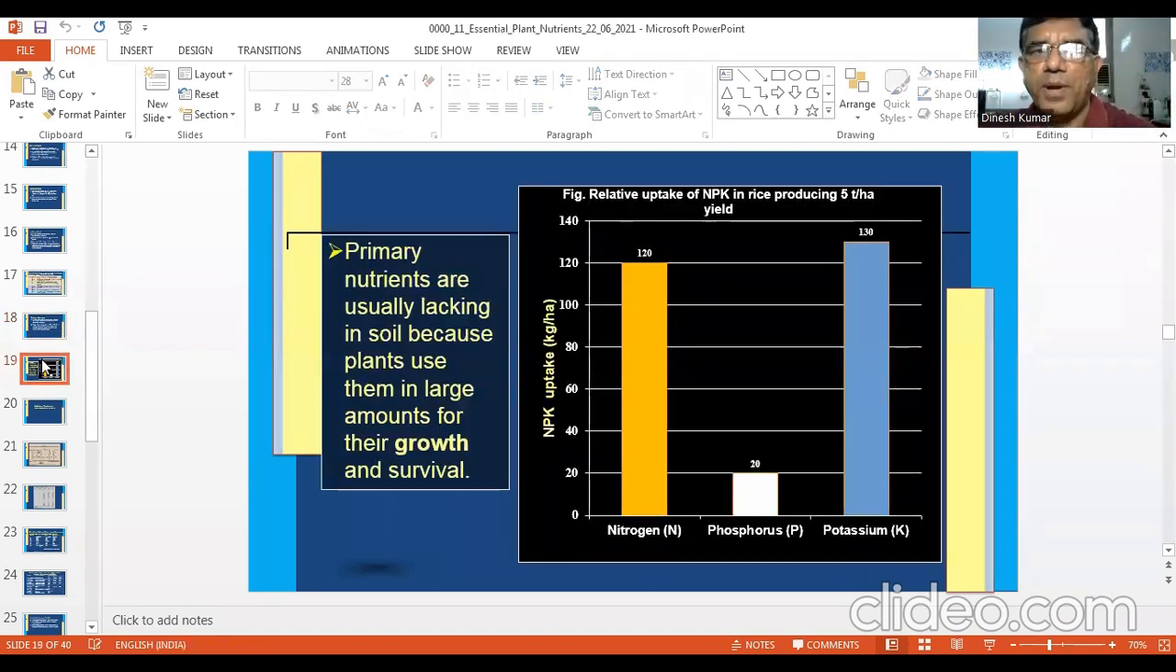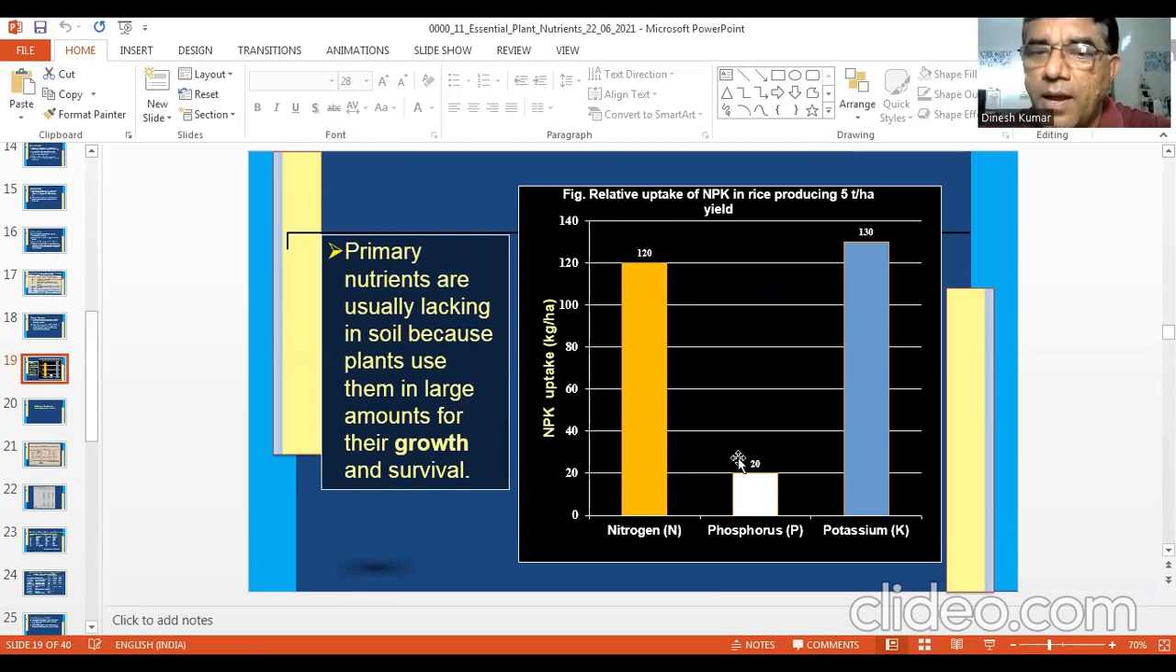Now you can see the primary nutrients are usually lacking in soil because plants use them in large amounts for their growth and survival. So you can see this is the relative uptake of NPK in rice producing 5 tons. Nitrogen uptake is on an average 120 kg, and see the potassium uptake. It is rather more. Cereals in general remove more potassium in the form of K than N, nitrogen. Of course, phosphorus uptake is less. This is 20 kg phosphorus in the form of P.